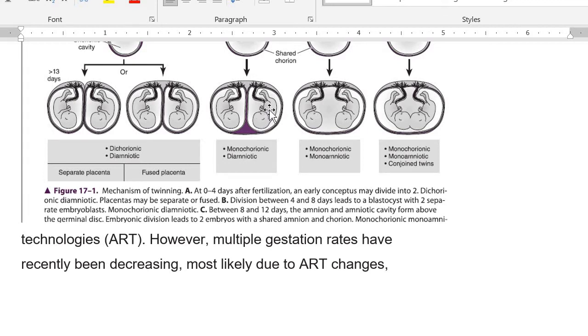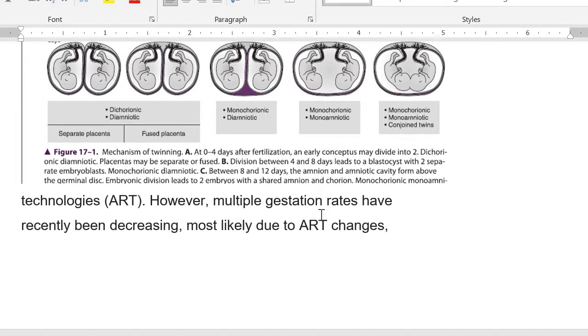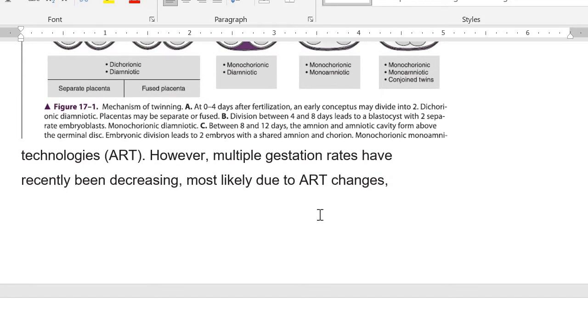Here, 0 to 4 days, we are going to get monochorionic diamniotic. Then after day 8 you are going to get monochorionic, monoamniotic, and after day 13 you are going to get conjoined twins. That is the point, okay? Any confusion, any problem? No.